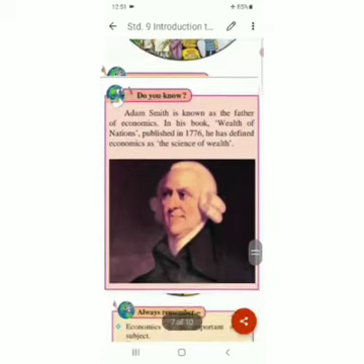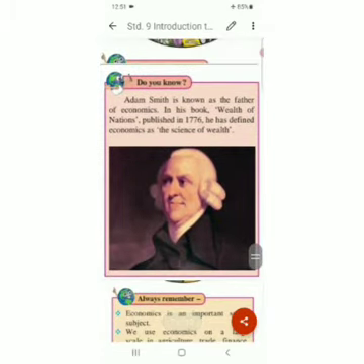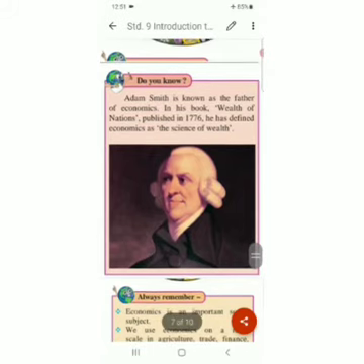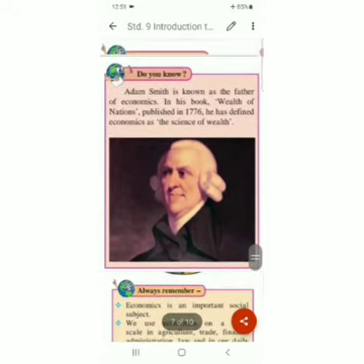Now here one more for our own information, a knowledge booster is given. Adam Smith, this person shown in this picture, who is he? Adam Smith is known as the father of economics. In his book Wealth of Nations, published in 1776, he has defined economics as the science of wealth.